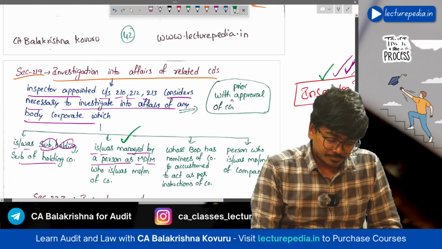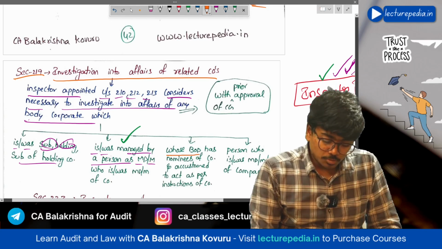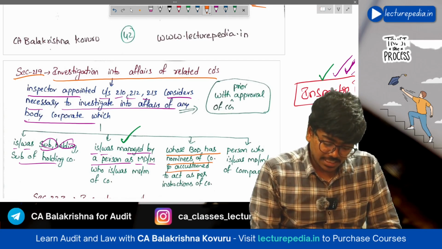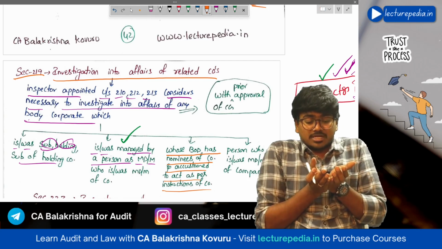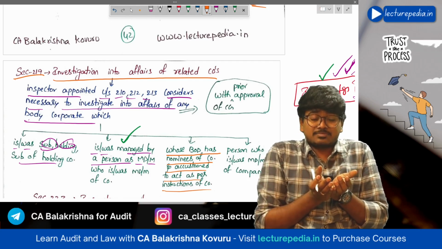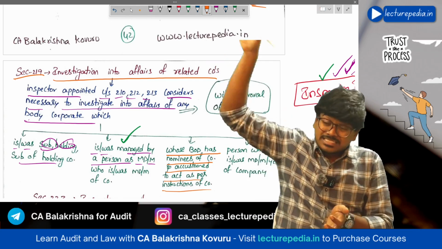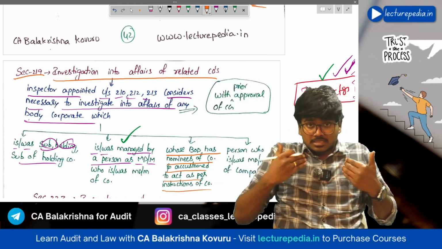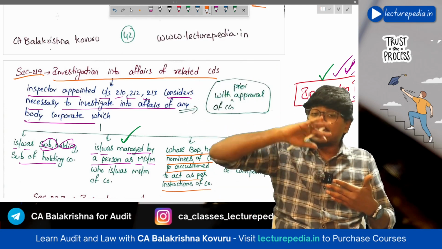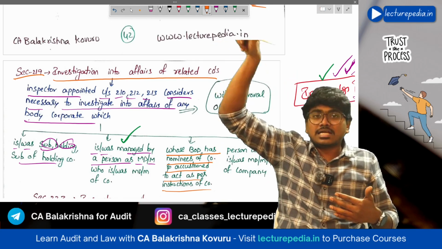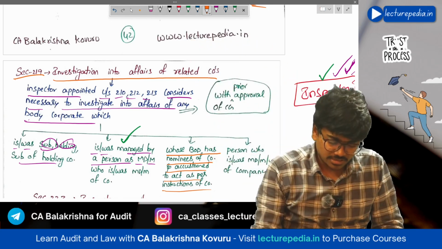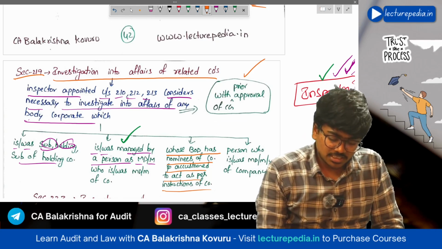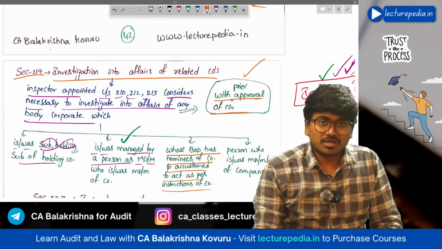Next, a company whose board of directors has nominees of another company and is accustomed to act as per the instructions of that company. Okay, the board of directors of our company are accustomed to act as per the instruction of some other company. In such a situation also, the inspector has power to conduct investigation into such other company which is a related company, after taking prior approval of central government. See, for all this, the inspector needs to take prior approval of central government.